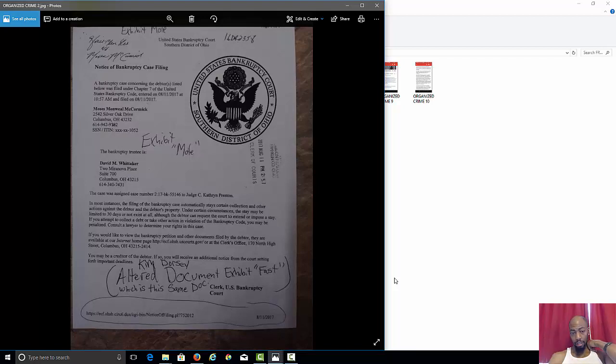But anyway, back to this. I don't want to digress too much. So I ended up filing bankruptcy. Now, as you can see here, I filed last year on August 11th. This is the stamp. Okay, this is the stamp down at the domestic court.